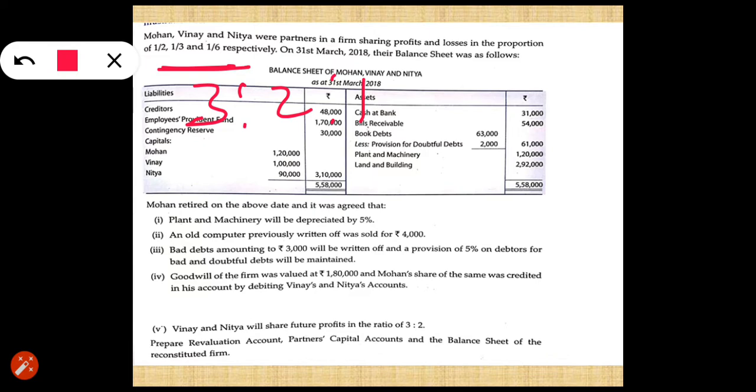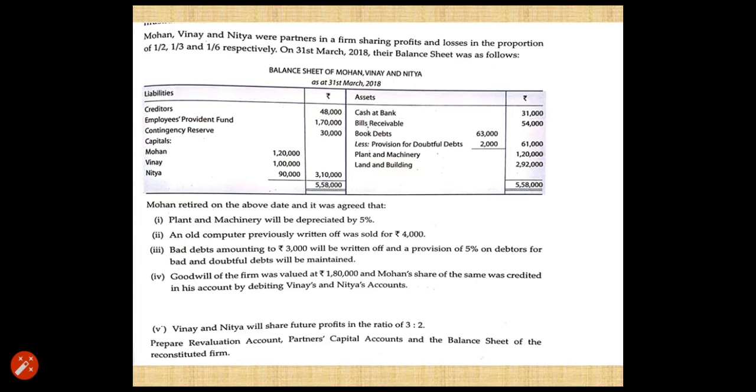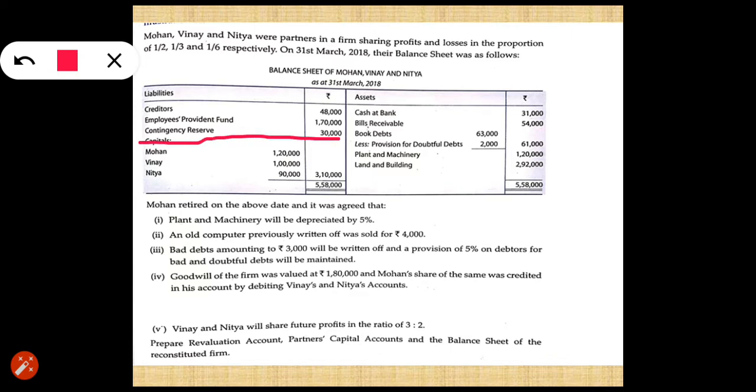So 1/2 will be equal to 3/6, 1/3 will be equal to 2/6 and 1/6 will be equal to 1/6. So the old profit sharing ratio is 3:2:1. Now this contingency reserve, as there is no liability against it, will be distributed among the partners in their old profit sharing ratio.